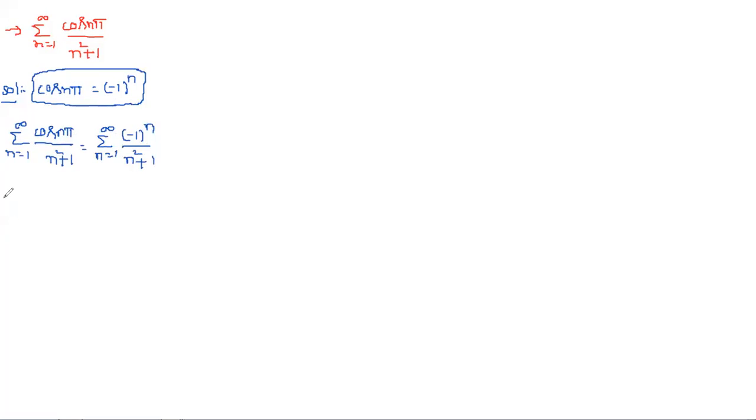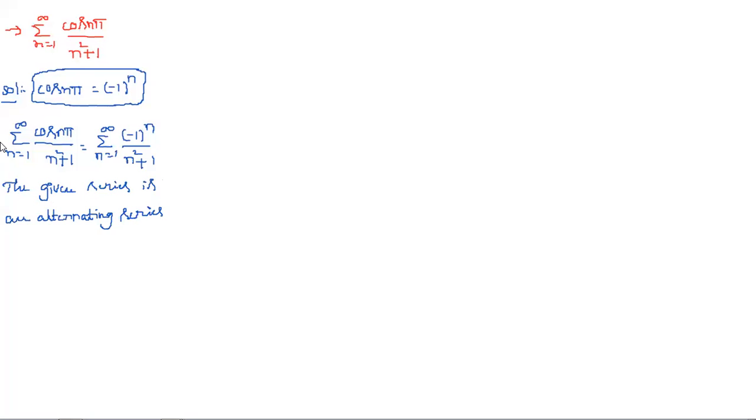So this is an alternating series, and simply we can write: the given series is an alternating series.